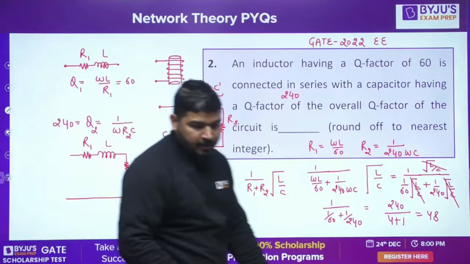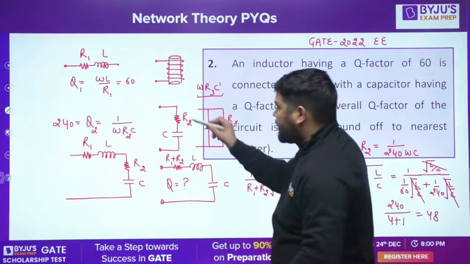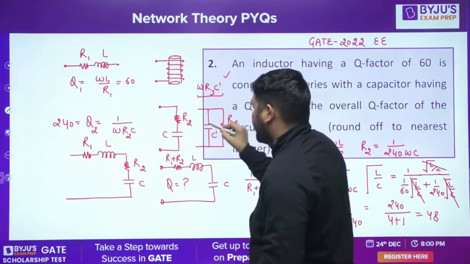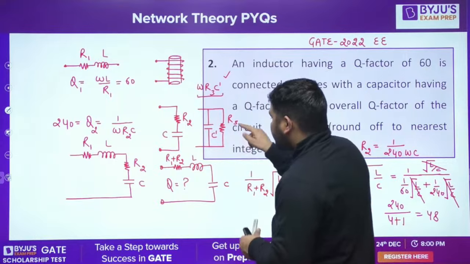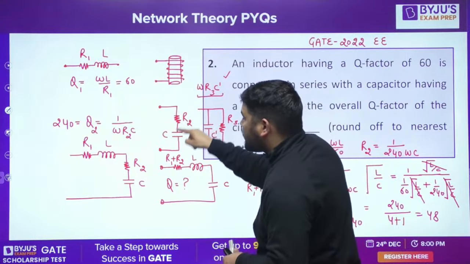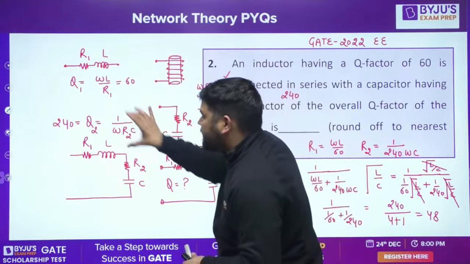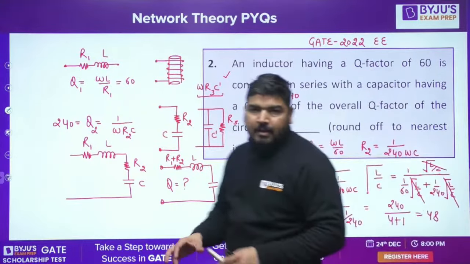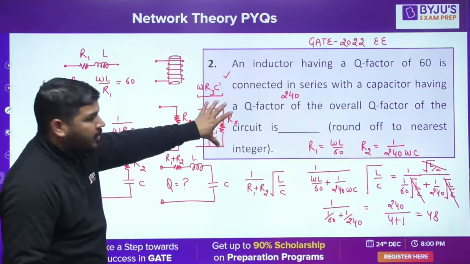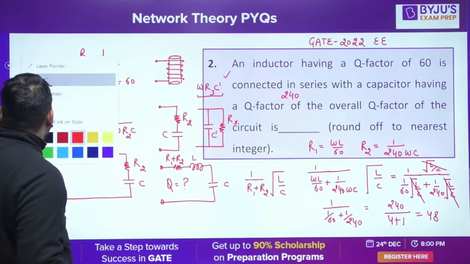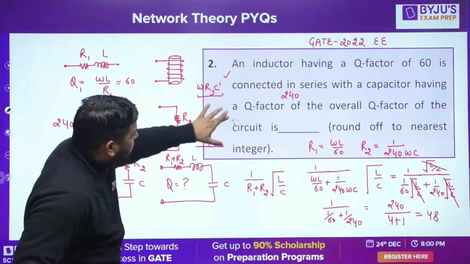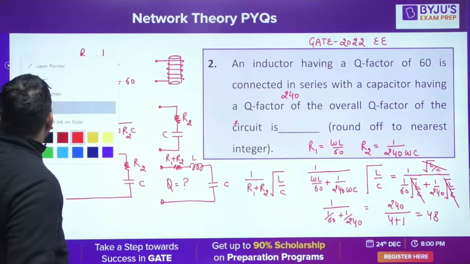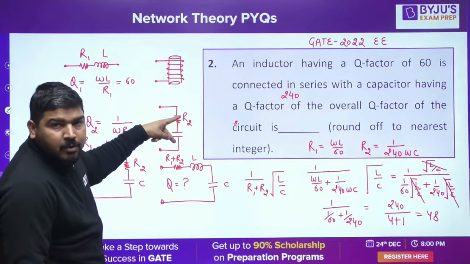This will be the formula for quality factor. But remember, whenever you use this model, you have to write the quality factor as omega R3 C prime. If you put the R3 and C prime values in terms of R2 and C, you'll get the same value. I don't know how many of you understood this point. That's why it's better to avoid this circuit. The circuit by which you can solve it easily, that is the circuit we are going to use. So this circuit is easy for us.